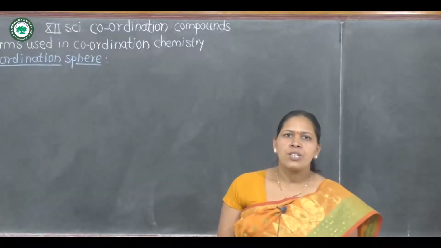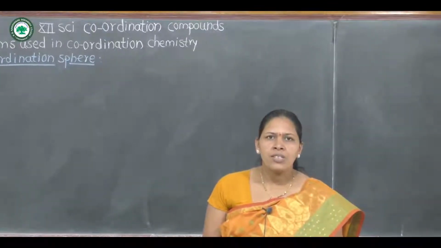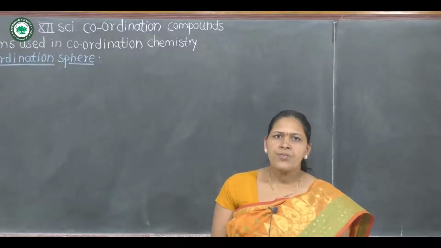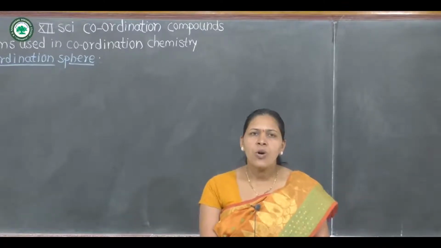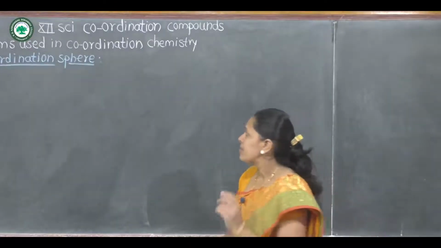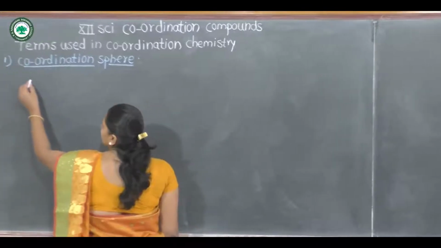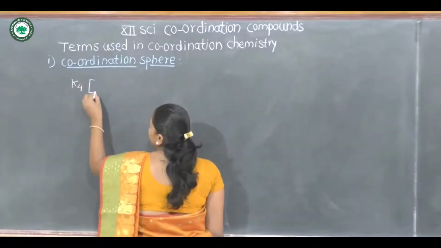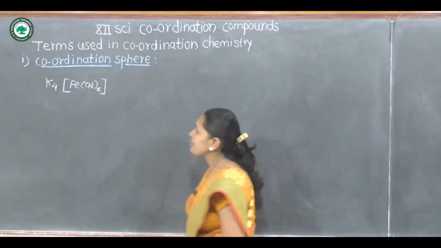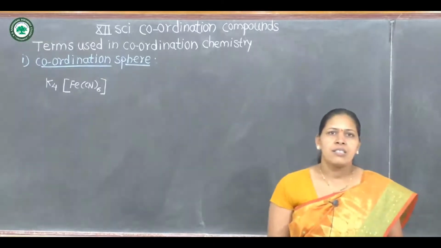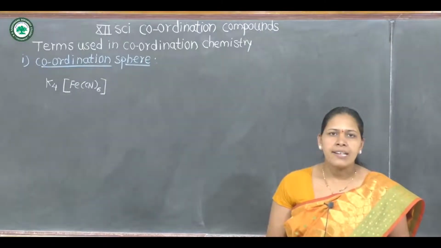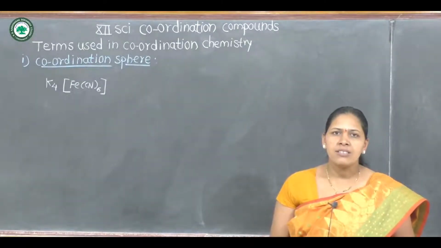In this lecture, we are going to study some important terms used in coordination chemistry. First term is coordination pair. For example, in this complex, central metal ion is iron and 6 cyanide ligands are directly attached to central metal ion iron.